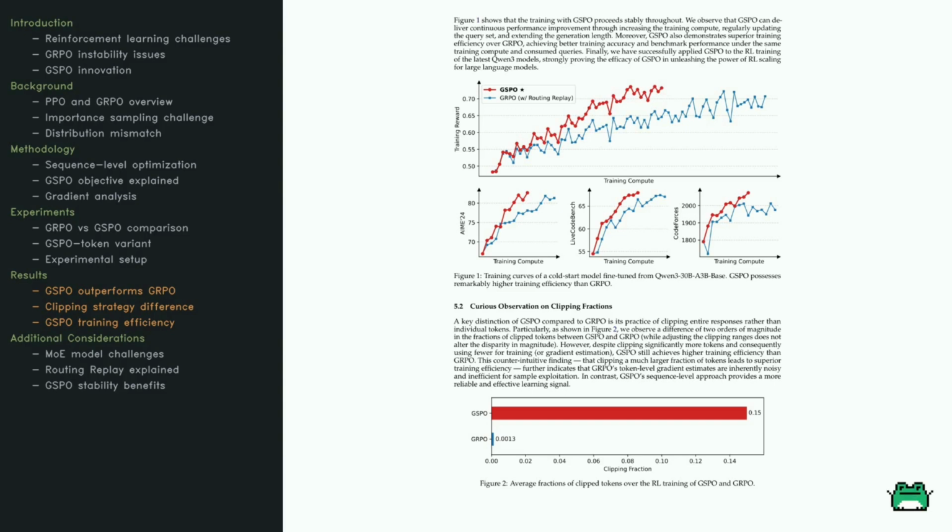The takeaway here? GRPO's token-level clipping can be noisy and inefficient, while GSPO's sequence-level strategy provides a clearer learning signal. Overall, this page illustrates the robustness and effectiveness of GSPO, proving that sometimes, taking a broader perspective leads to better results in the complex landscape of reinforcement learning.